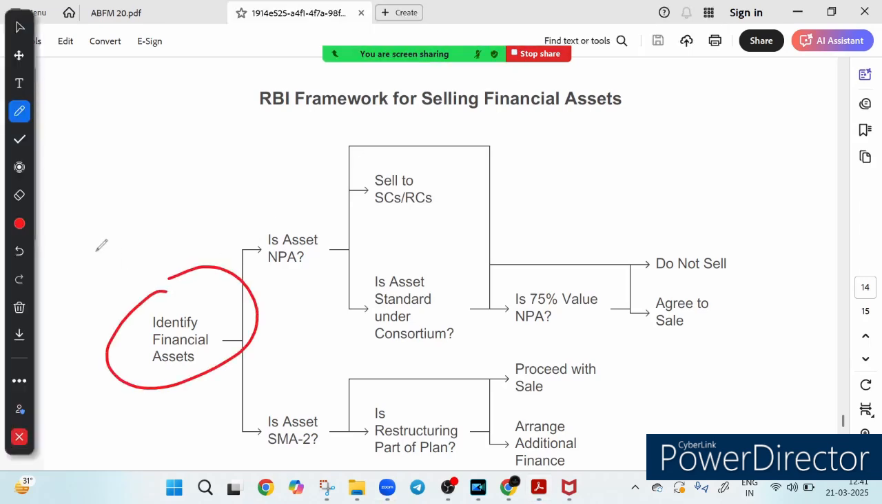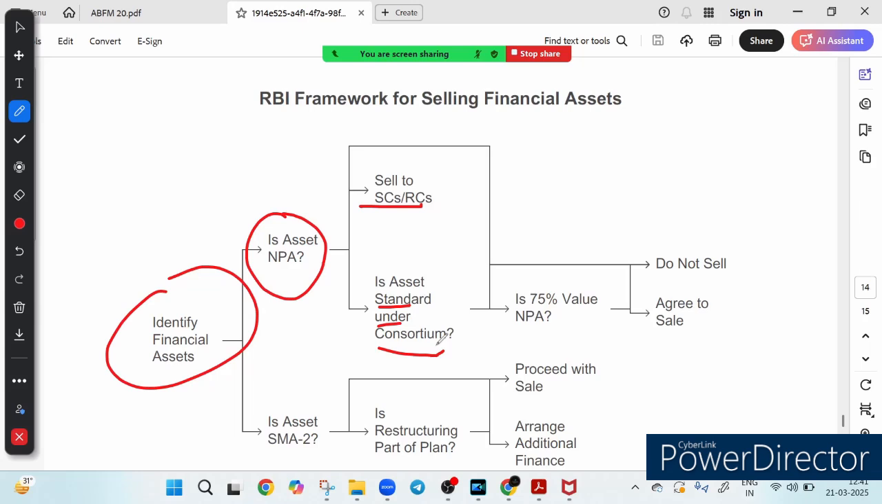So this process begins when the bank evaluates its asset. Is the asset an NPA? If yes, then the bank can sell to a securitisation company or reconstruction company. And if no, the bank checks if the asset is a standard asset under a consortium, right? Try to understand step by step. Is it an NPA? Then you can sell. If the asset is an NPA, they can sell to an SC/RC. If no, the bank checks if the asset is a standard asset under a consortium or not, right?